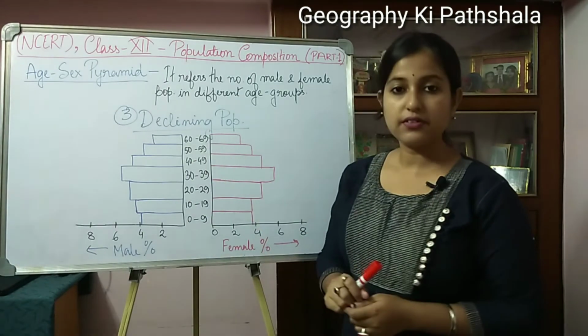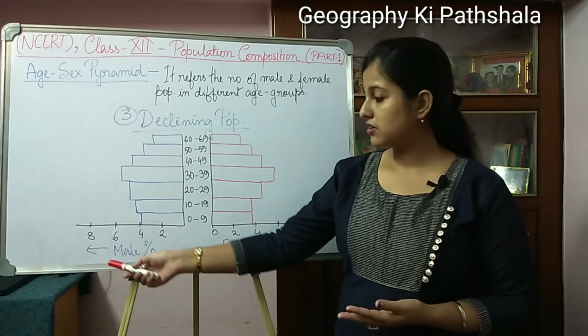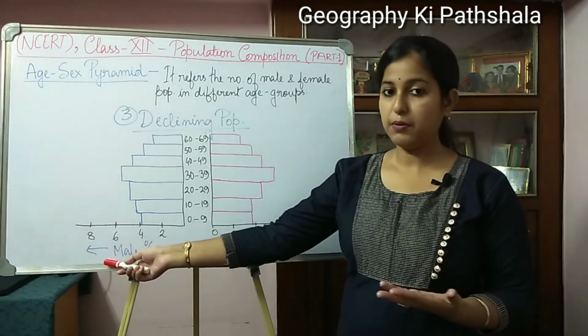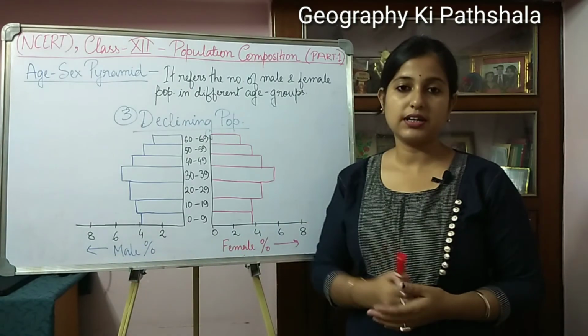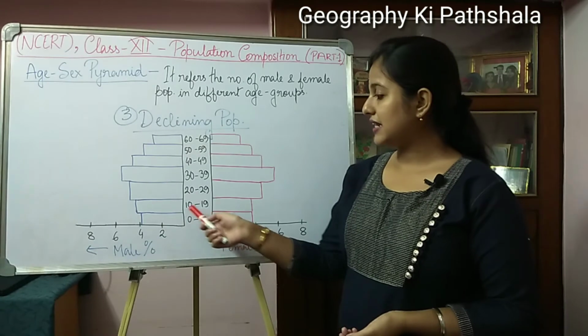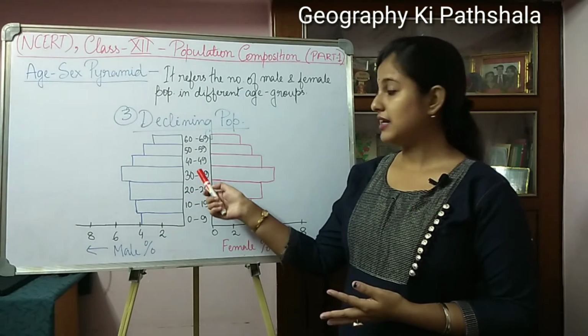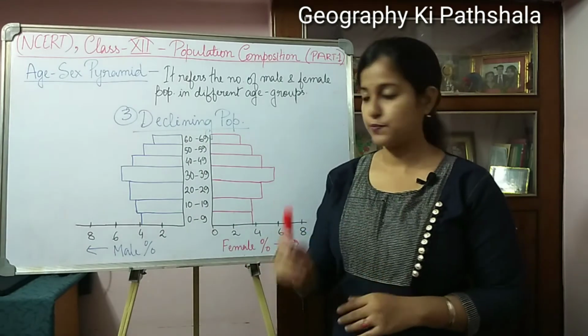Now in the graph, similarly to the other graphs, the left hand side represents the male population in percentage, and the right hand side represents the female population, and 0 to 9, 10 to 19, 20 to 29, 30 to 39 are the age groups.